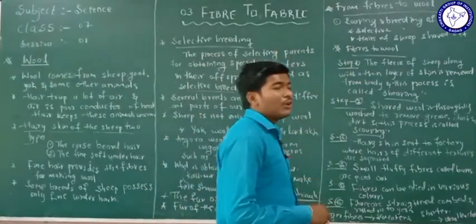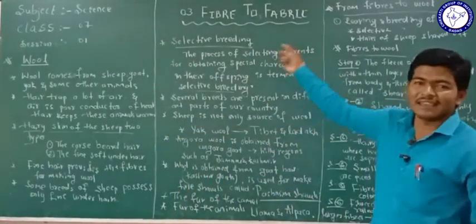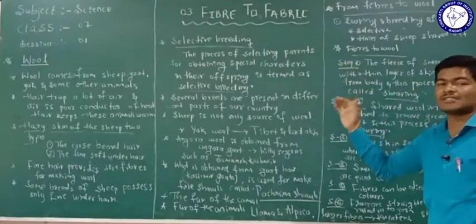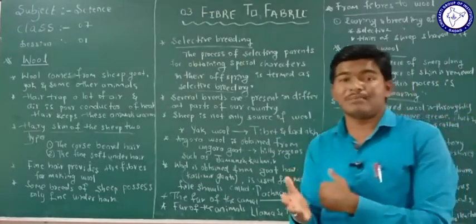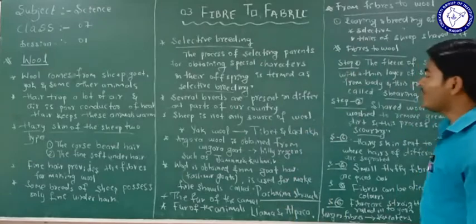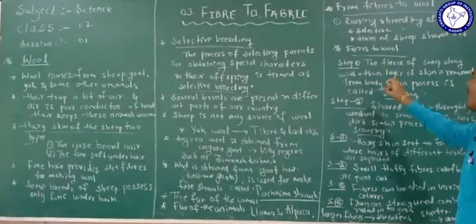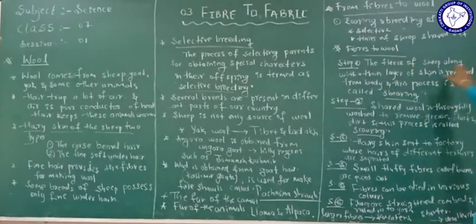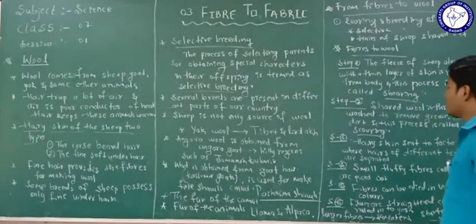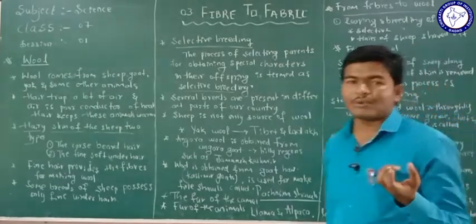So next, the hairs are nothing but fibers. In the next steps, we are going to convert those fibers into wool. So how are we going to convert them? First, we are going to see step 1. In step 1, what happens? The fleece of the sheep along with a thin layer of skin is removed from the body, and this process is called shearing. In the first step, what are we going to do?